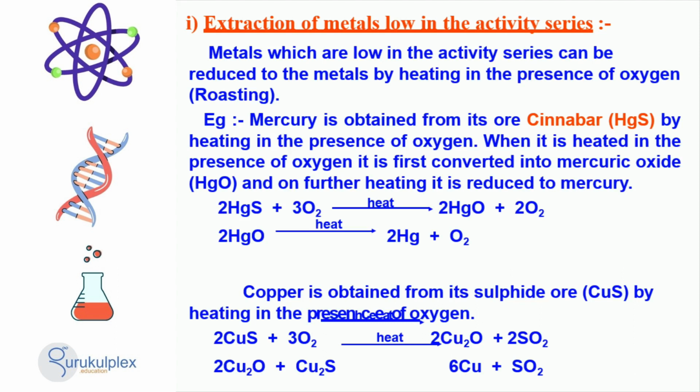Similarly, copper is obtained from its sulfide ore by heating in the presence of oxygen. This process of roasting metals is an essential step in the extraction of metals from their ore.